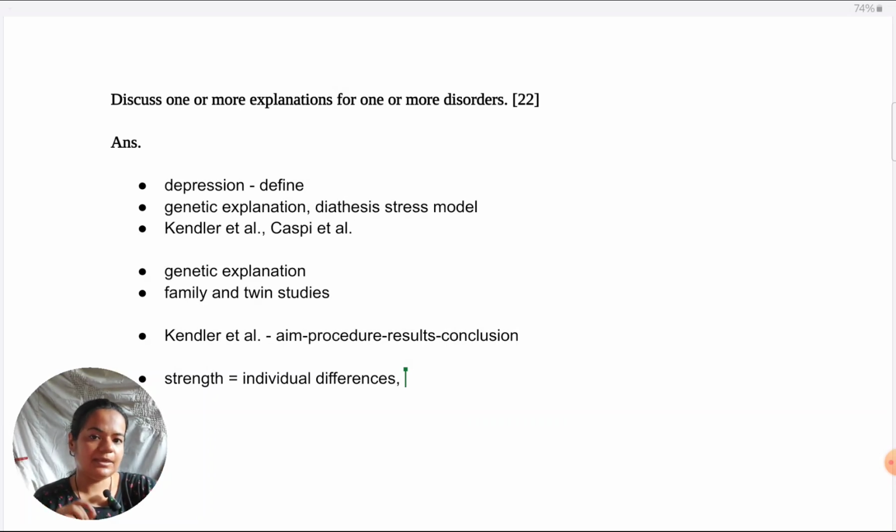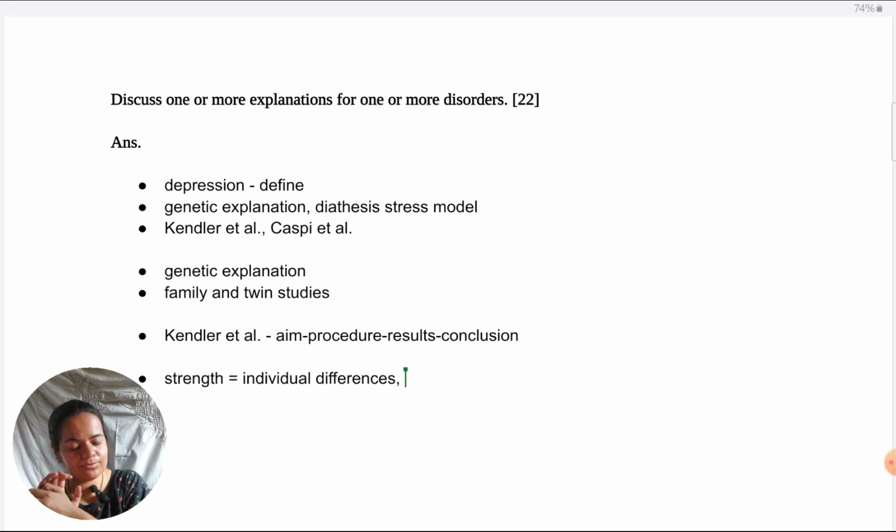Now, for example, in the Kendler study, it was clear that in monozygotic twins, the concordance rates are much higher. That gives credibility to the fact that genes do create a predisposition for depression, because the concordance rates are very large. So you have to explain it in these terms. Did I evaluate the study for its own sake? Did I say the strength of Kendler is this? No, I said the strength of the genetic explanation is that it can help understand individual differences. That is my argument. And I'm linking the study, I'm showing how the study is making this argument stronger by giving it credibility. So that is how to go about all the strengths and weaknesses.